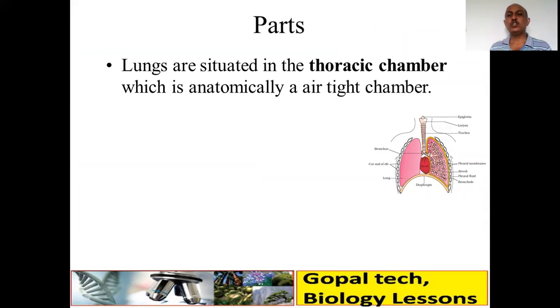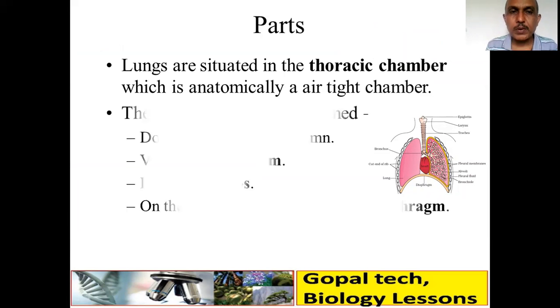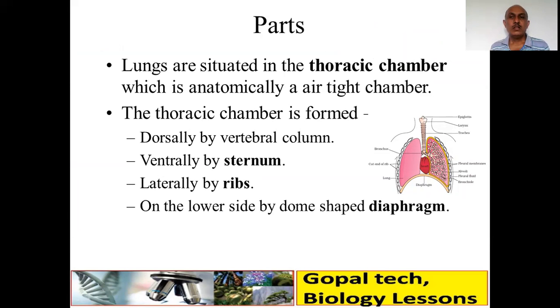The lungs are situated in your thoracic chamber, which is anatomically a very airtight chamber. Now what are the parts which are present? The thoracic chamber is formed of these four parts. From the dorsal side, the back side, the vertebral column is there. Ventrally, in the center, there is the sternum.